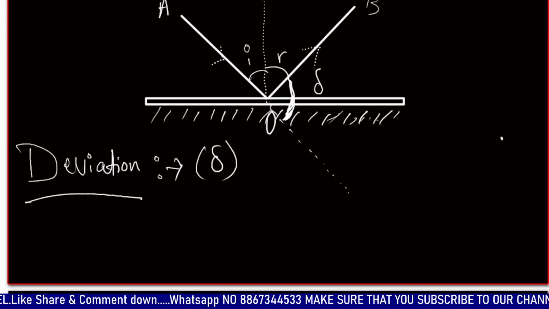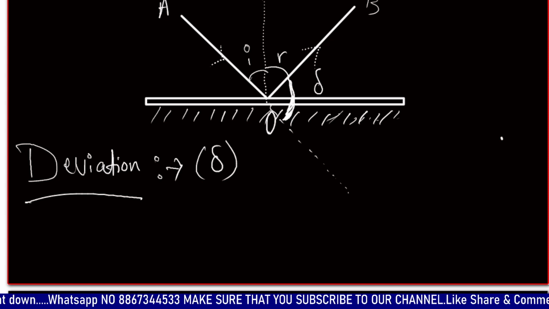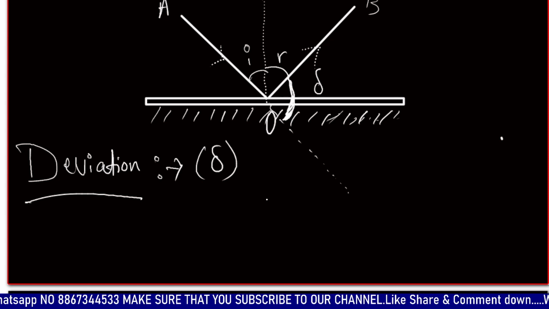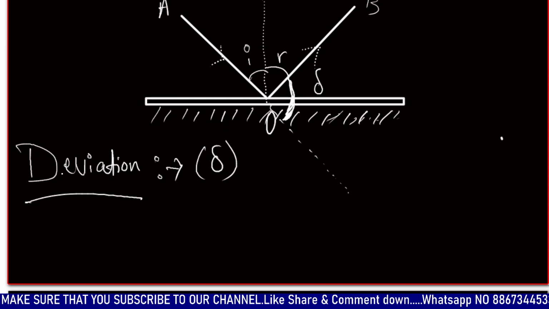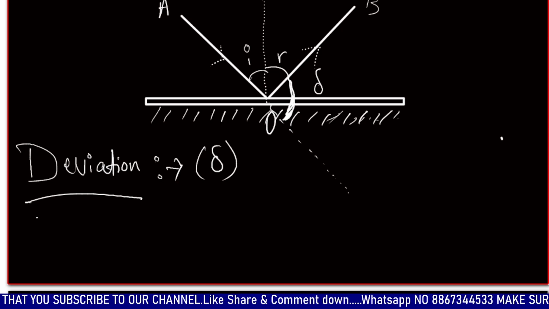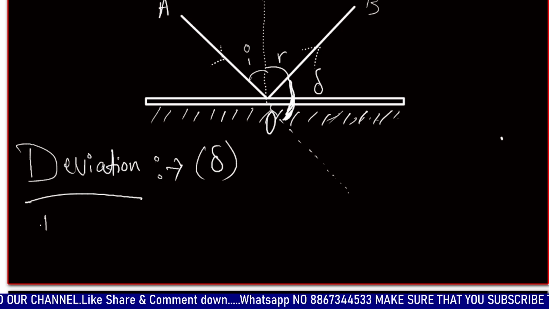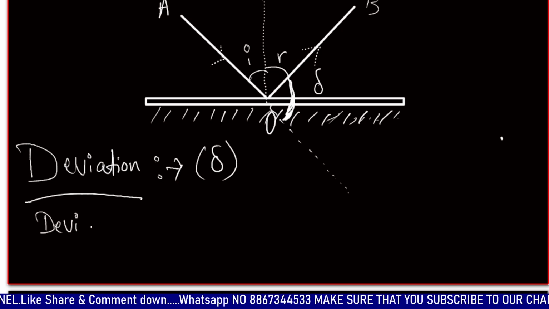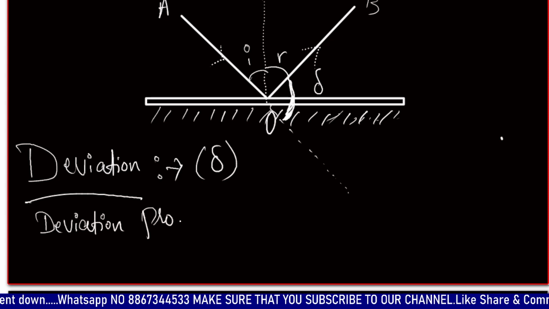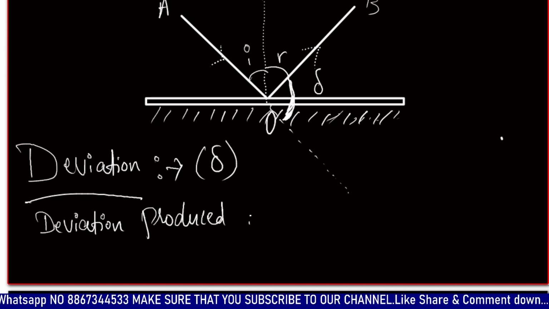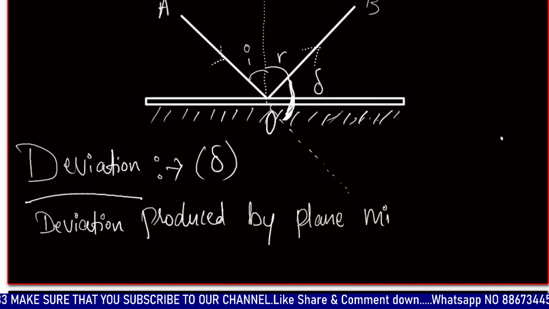So this difference of angle is nothing but the deviation. We have some certain formulas to calculate this angle. First is deviation produced by plane mirror.